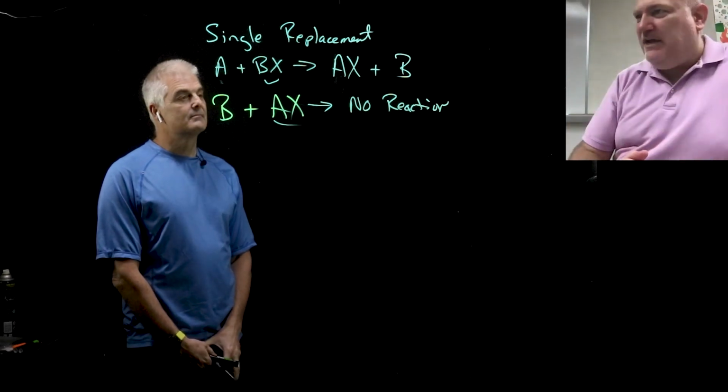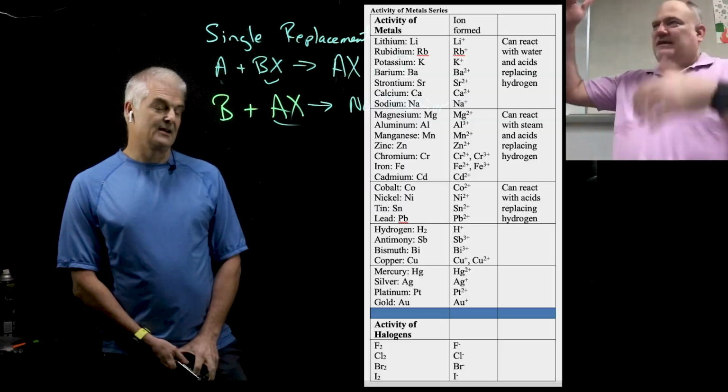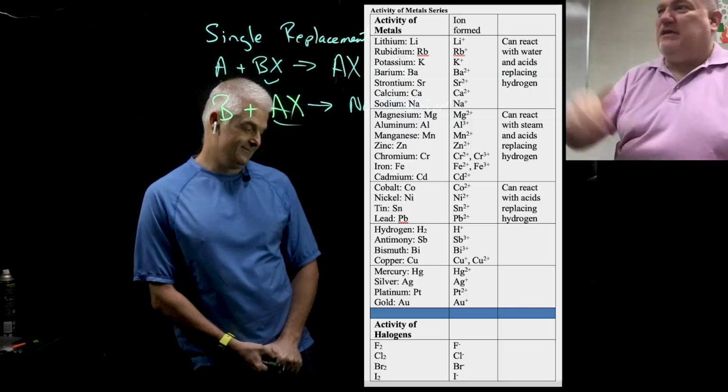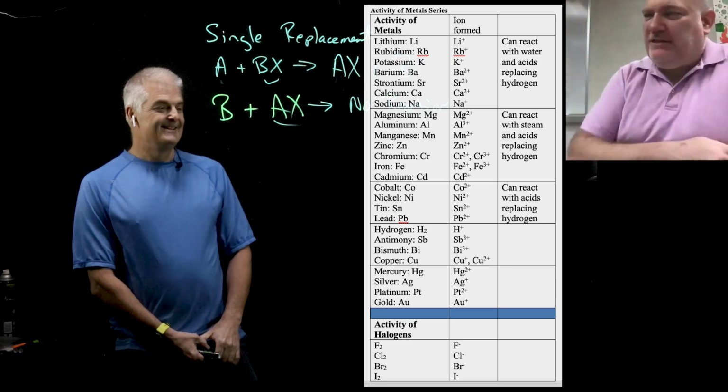So we can't just arbitrarily look at something and go, well, I think that will work and that won't. We have a table that kind of helps us out with this. Kind of like a table of attractability or something. I don't know. Or King of the Jungle, however you would. Let's take a look at that real quick.